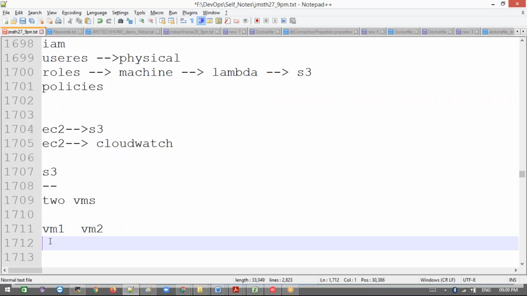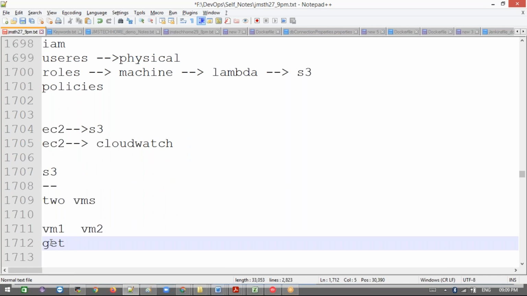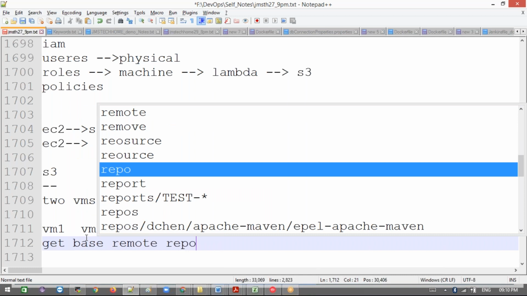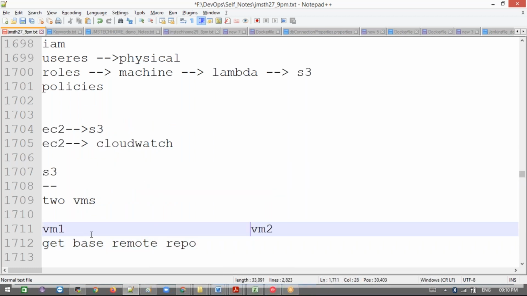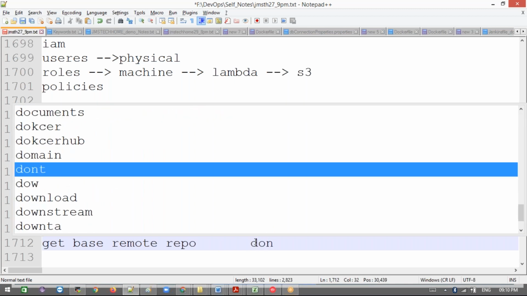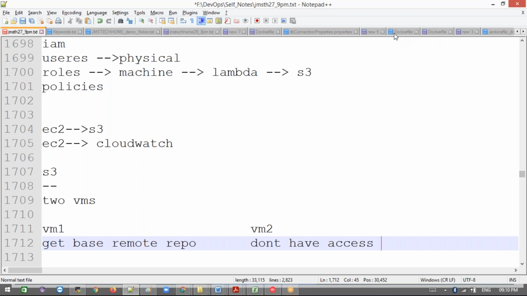Now VM1 has access to get a base image from a remote repository. VM1 has the access to download the base image perfectly. But VM2 doesn't have access to download the base image from the remote repository.